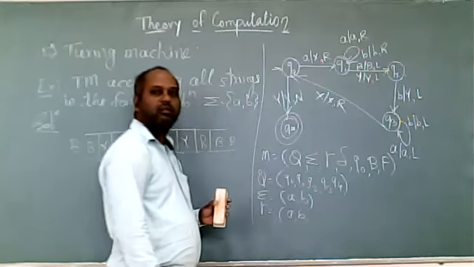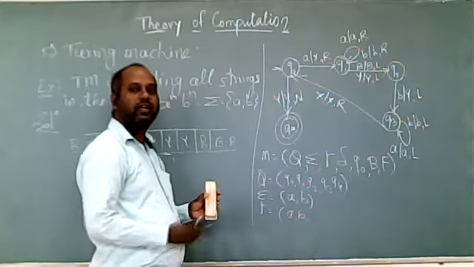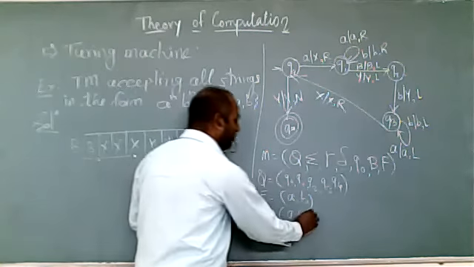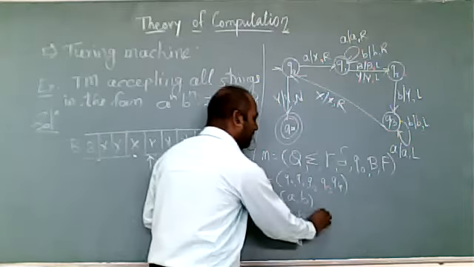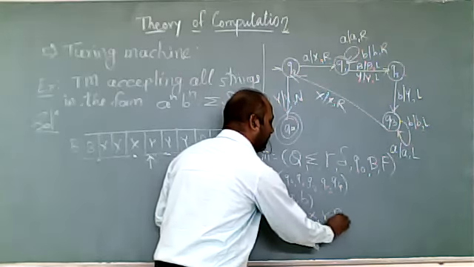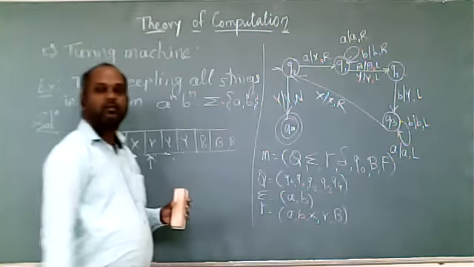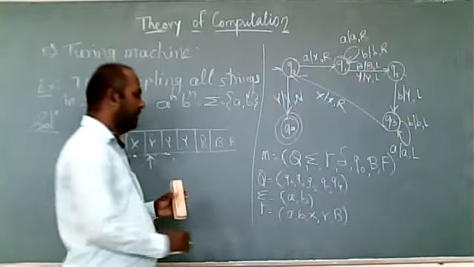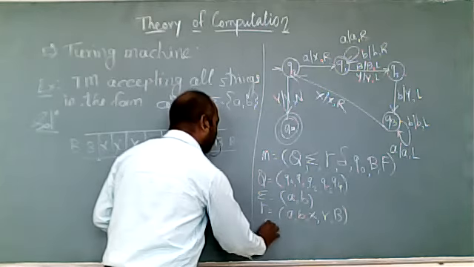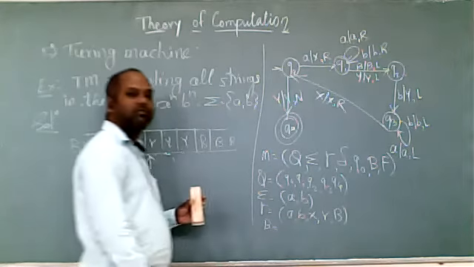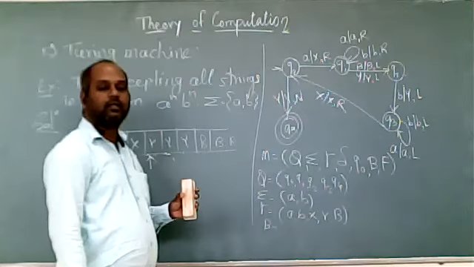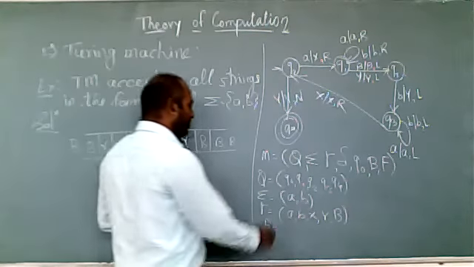Plus what additional symbols are we using? We are writing onto the tape X, we are writing Y and blank. These are the tape symbols. Now B is the blank, a special symbol which will represent the blank onto the tape.